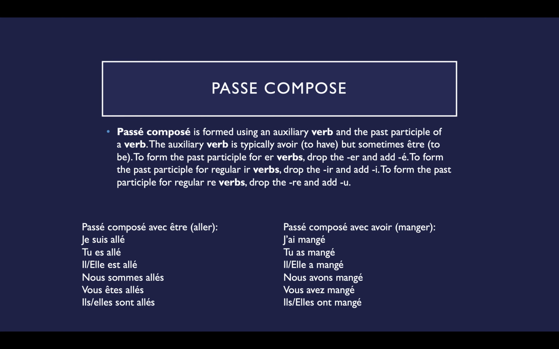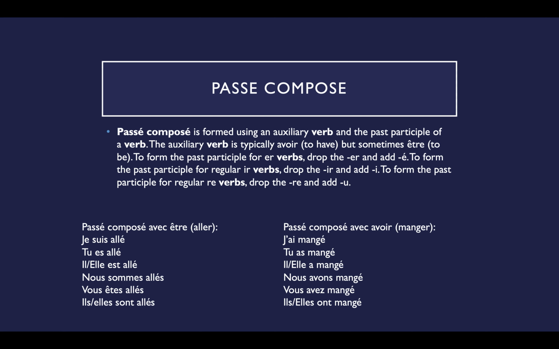How to form the passé composé? The passé composé is formed by using an auxiliary verb and the past participle of a verb. The auxiliary verb is typically avoir, which means to have, but sometimes être, which means to be.